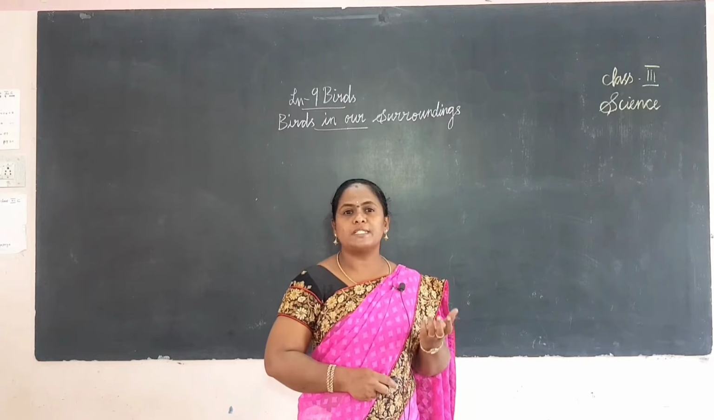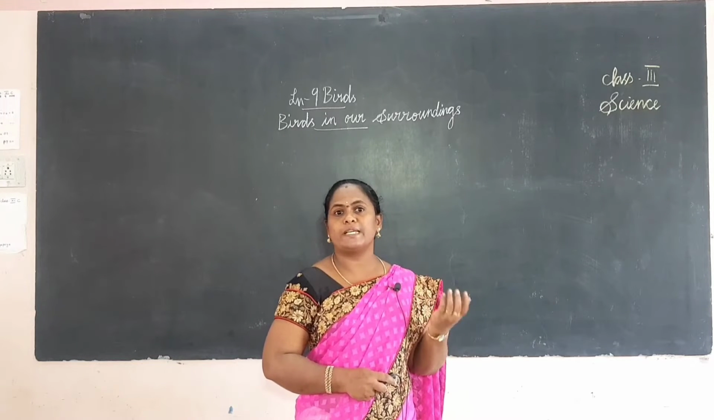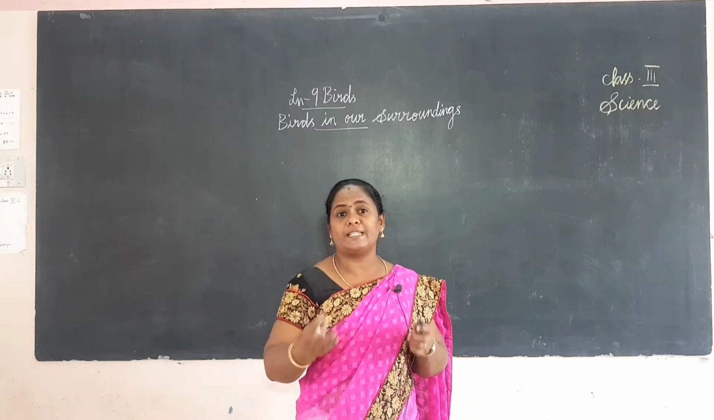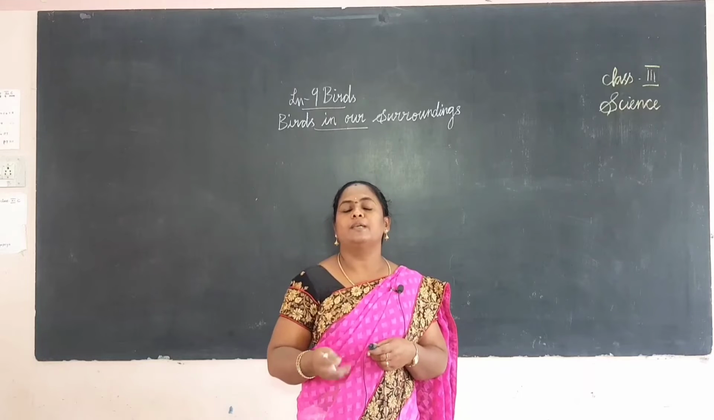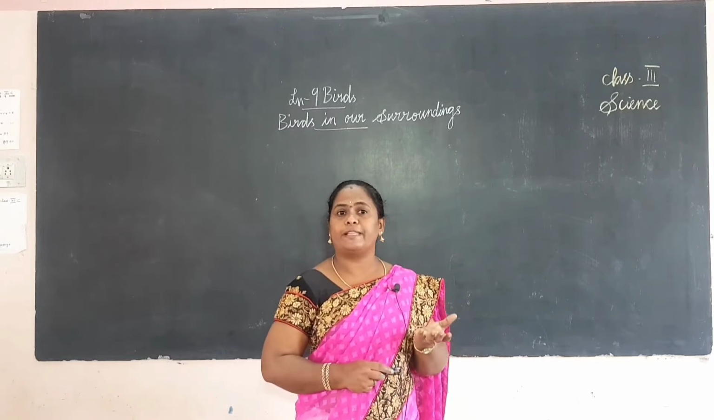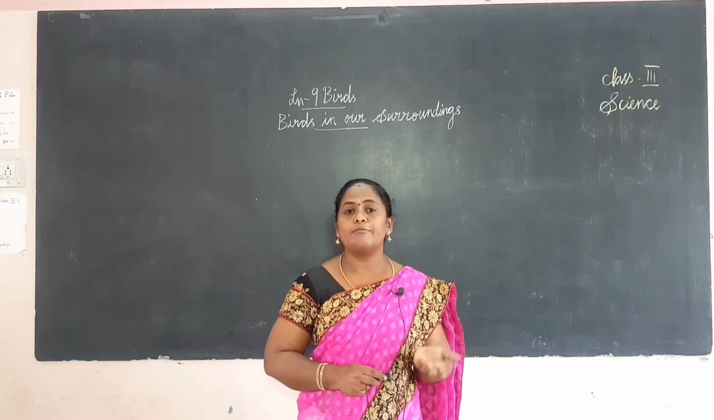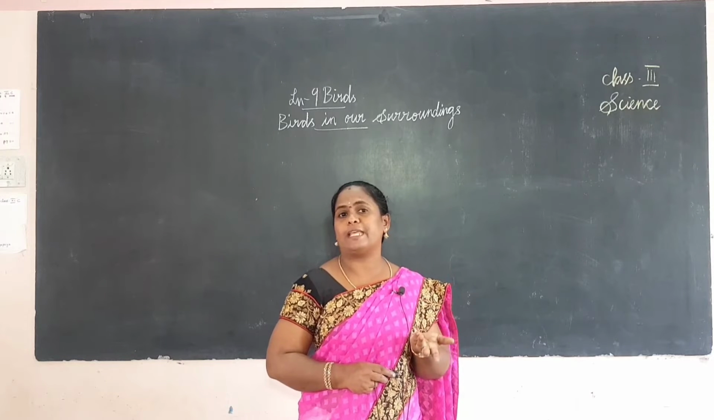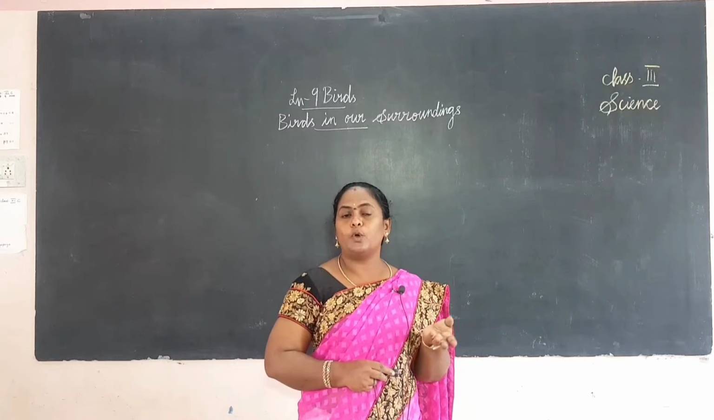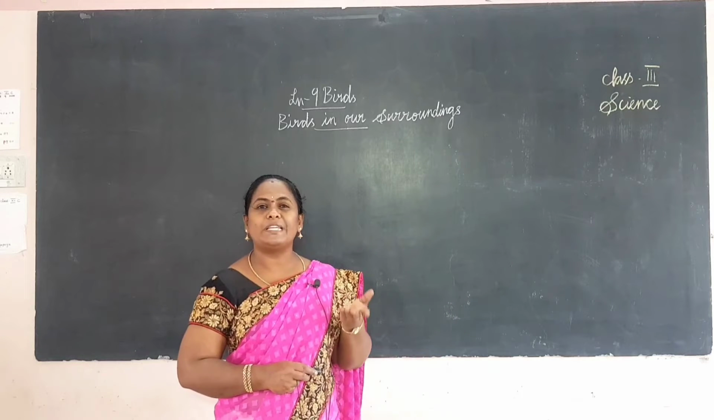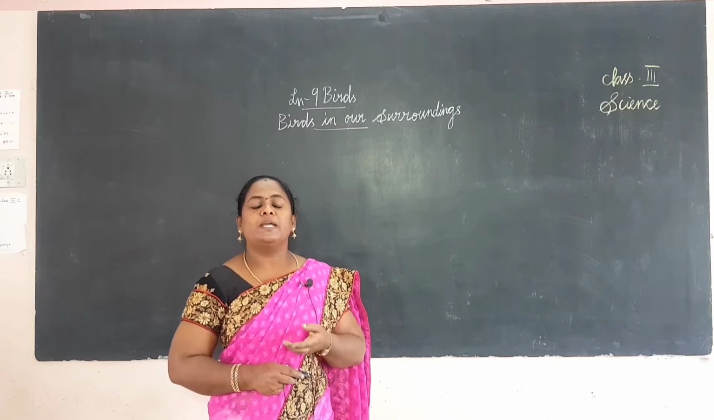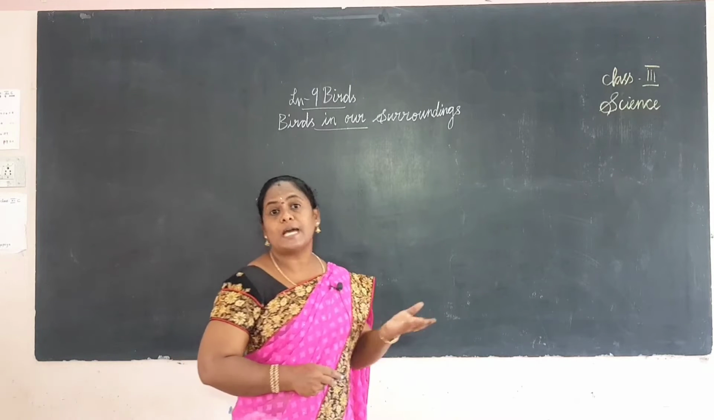Some birds are of different colors and shapes. Some of them fly and some of them cannot fly. All birds have feathers, but not all of them fly. Some birds don't fly, for example kiwi and emu. These types of birds do not fly.